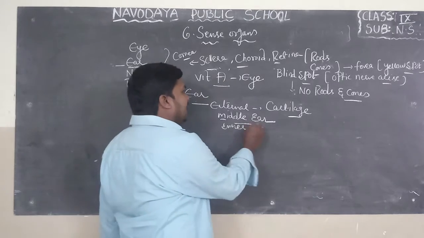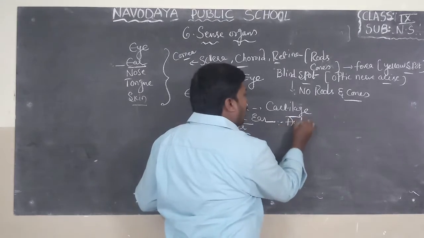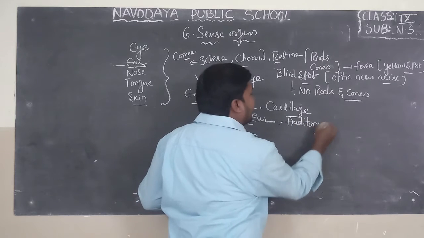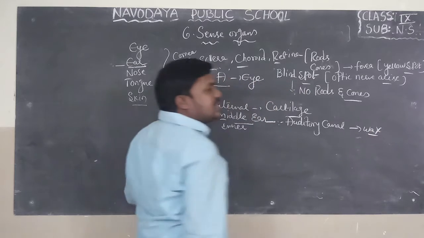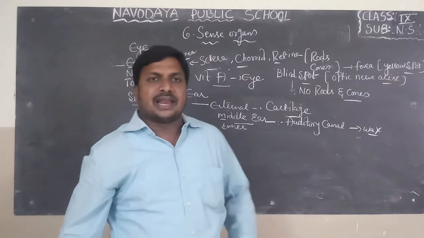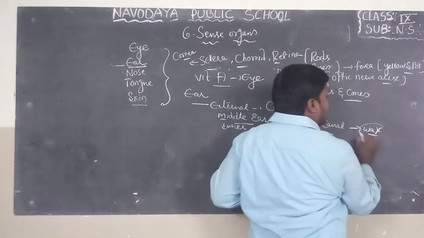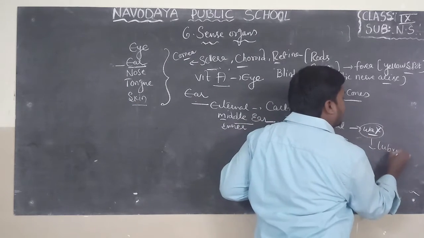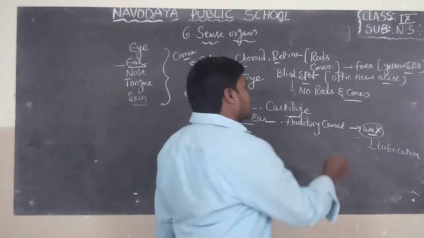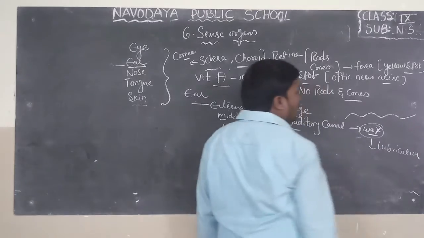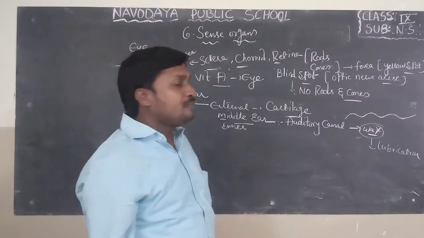And the middle ear. If you look at the middle ear, we can find a canal known as the auditory canal. Here we can find some wax. This wax is produced by ceruminous glands and sebaceous glands. What is the use of the wax? This wax helps with lubrication and helps send sound information in the form of waves very easily.